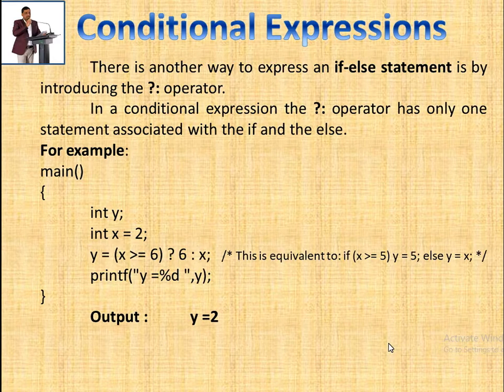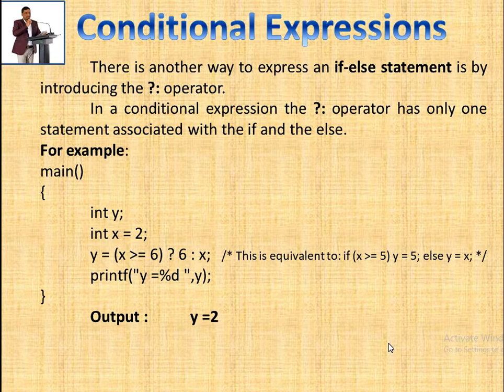When we see the example of that, here we have defined int y, means we have defined the variable y, and we have initialized int x equals to 2, means the value of x equals to 2, and there is no value for y.